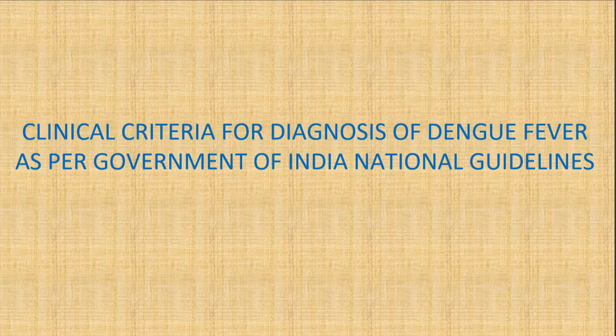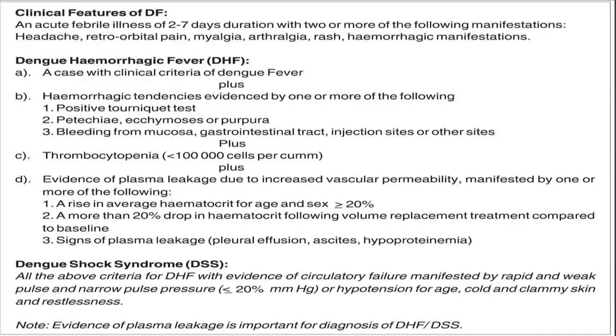The clinical criteria for diagnosis of dengue fever as per the government and Indian national guidelines: an acute febrile illness of 2 to 7 days duration with two or more of the following: headache, retro-orbital pain, myalgia, arthralgia, rash, and hemorrhagic manifestations.